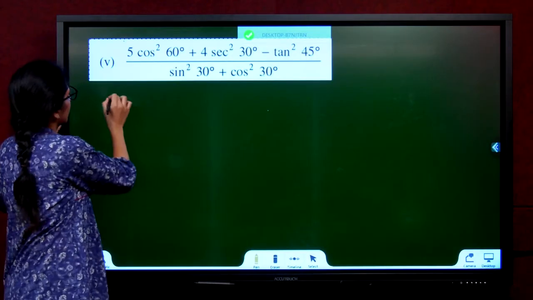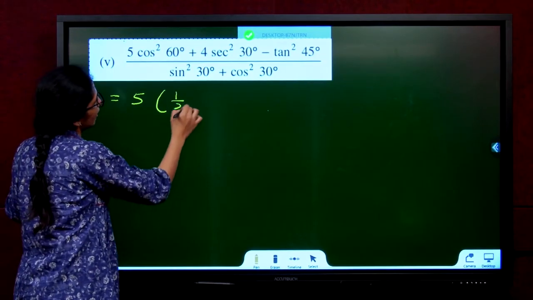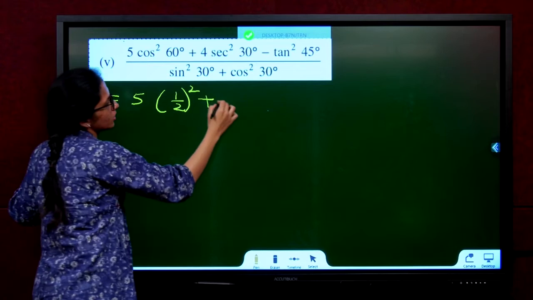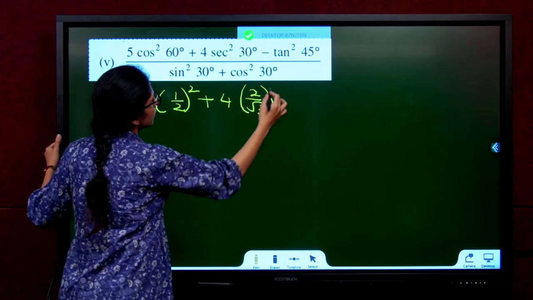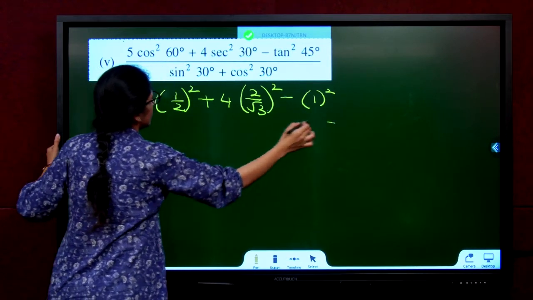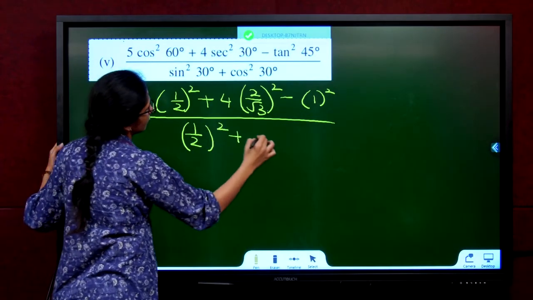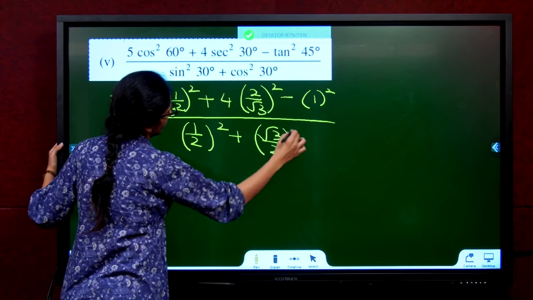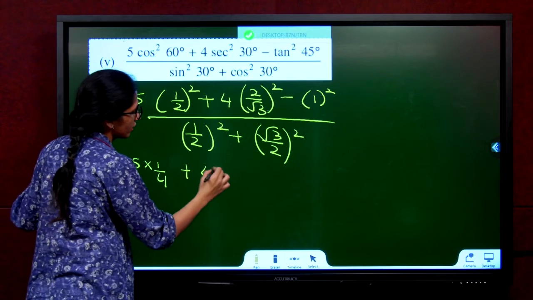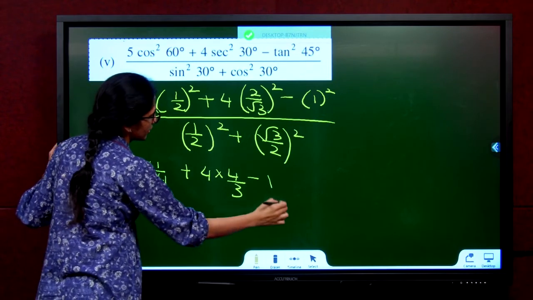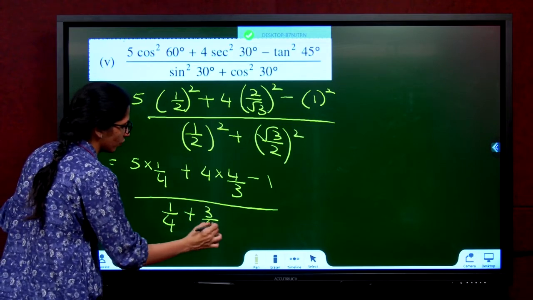Next question. Substitute and go. 5 into cos square 60 degree. So cos 60 is half. Square is there, so put the whole square. Plus 4 secant 30. Secant 30 is 2 by root 3, the whole square, minus 1 square, divided by sin square 30 degree, half the whole square, plus root 3 by 2 the whole square. So what happens? 5 into 1 by 4 plus 4 into 4 by 3 minus 1, divided by 1 by 4 plus 3 by 4.